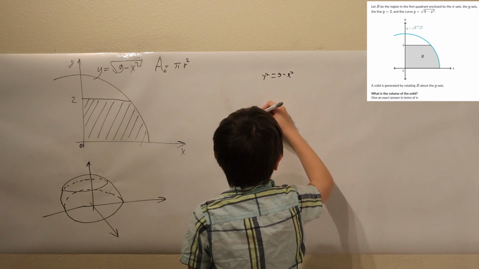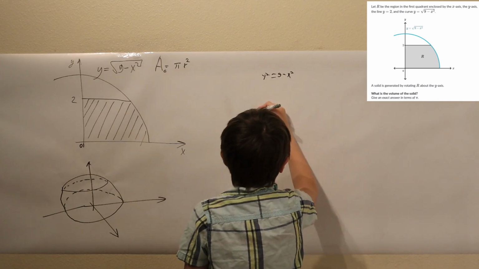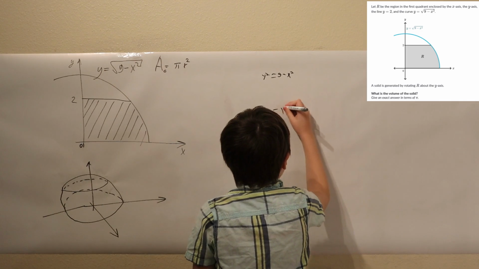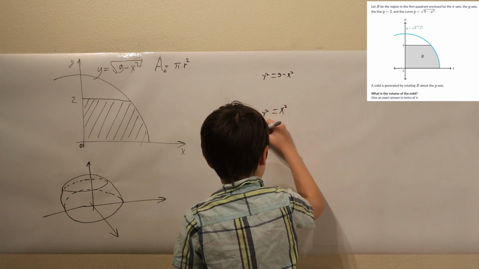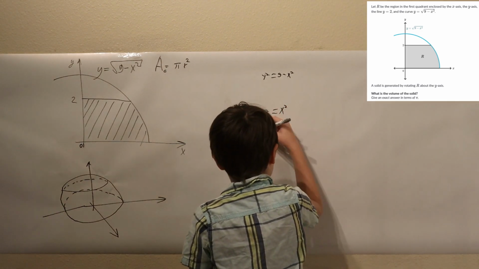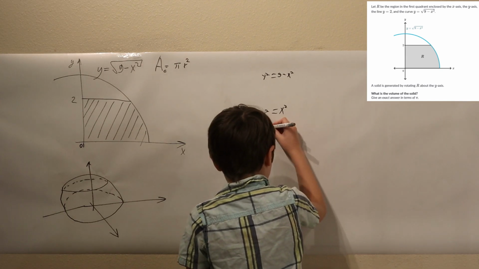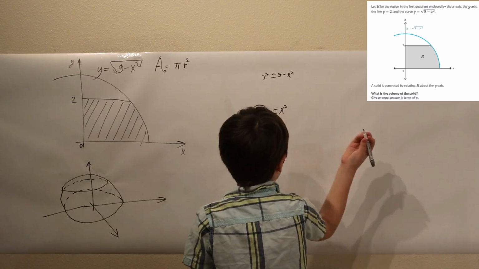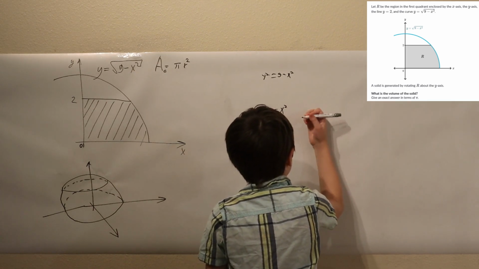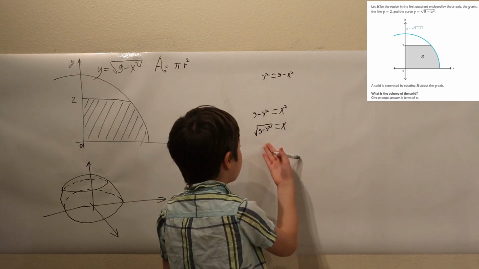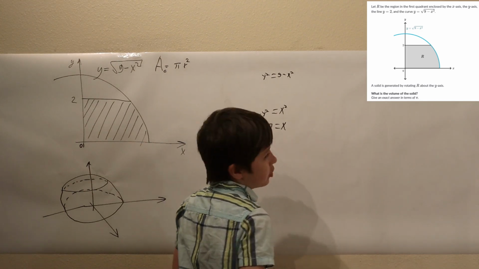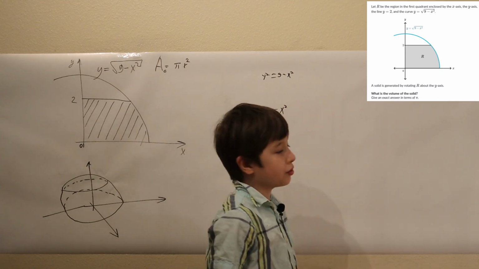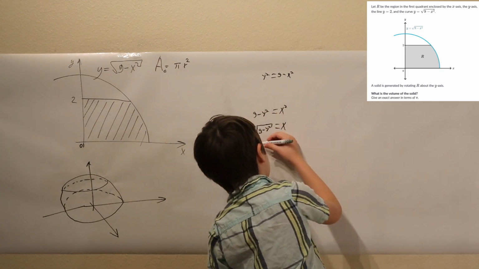It's just going to be then 9 minus y squared equal to x squared. And then we take the square root, we get the square root of 9 minus y squared is equivalent to x. Well, we got x as a function of y, and we have it x equal to some function of y.